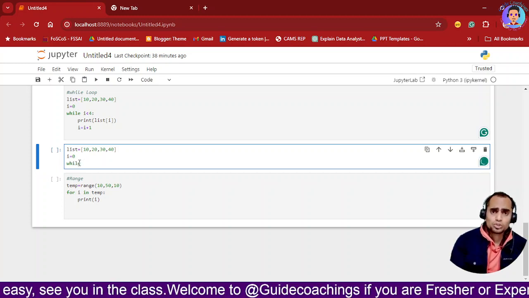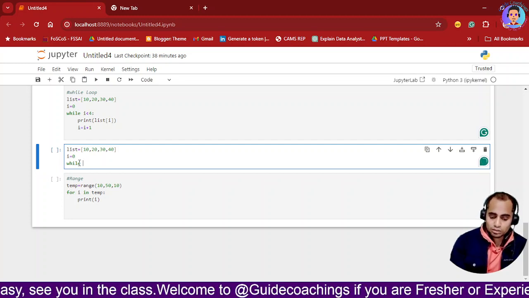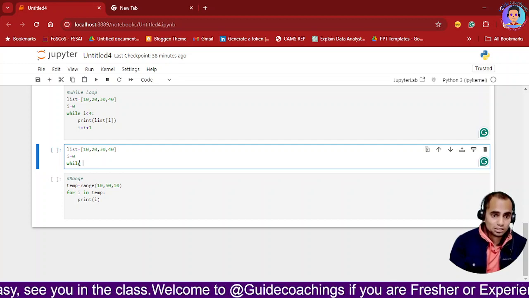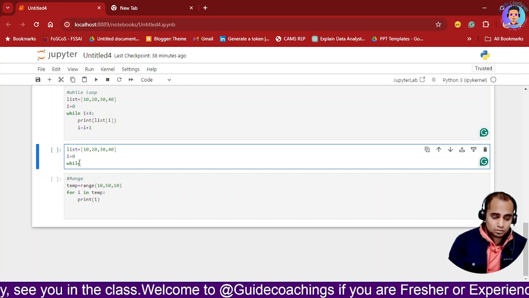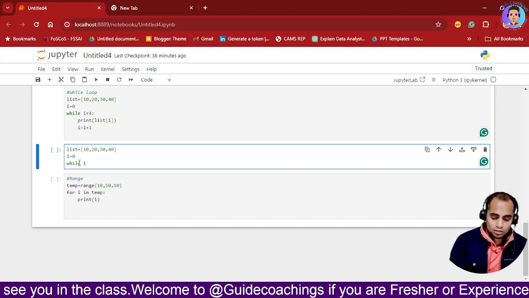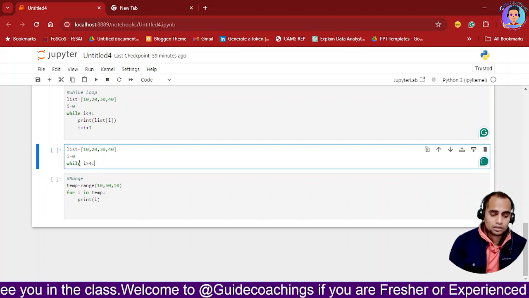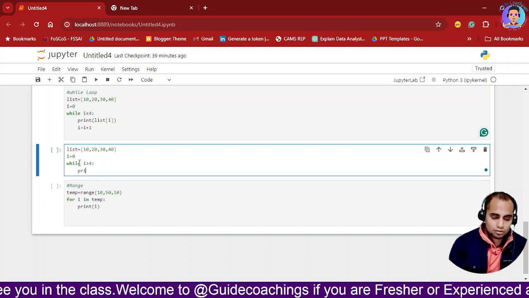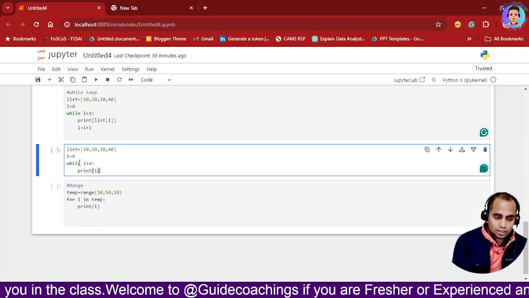While there is an option to terminate this, I'm not able to find it, and I don't want to waste time on that. We can terminate it by using the command line, but let's see with the other options. So here I have kept the colon, and now I will use print, and then I will print i, and then I'll close it.